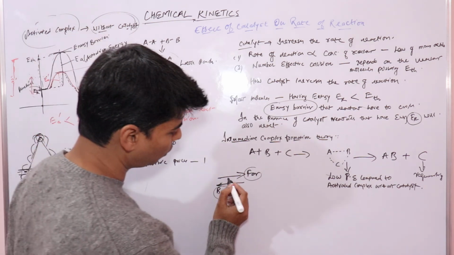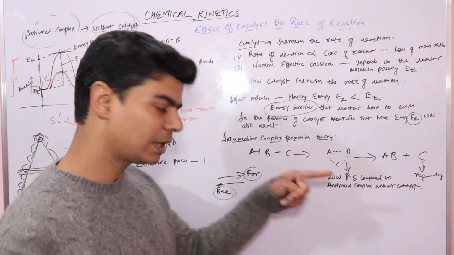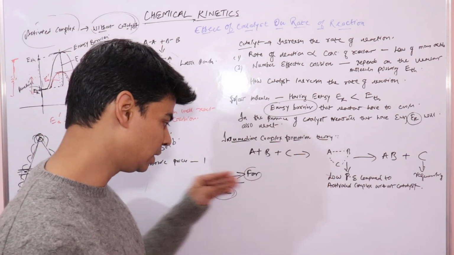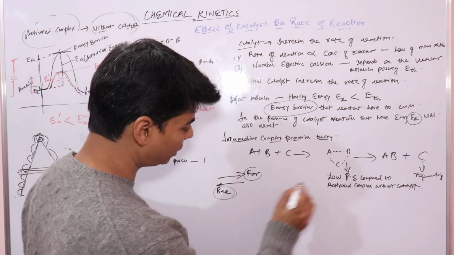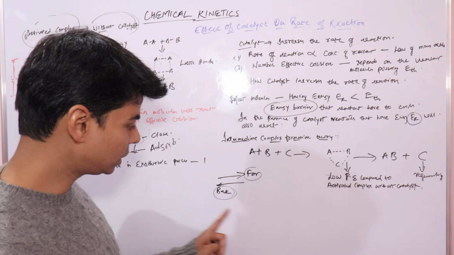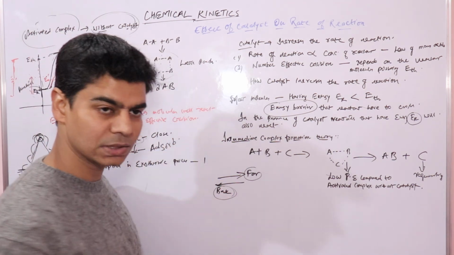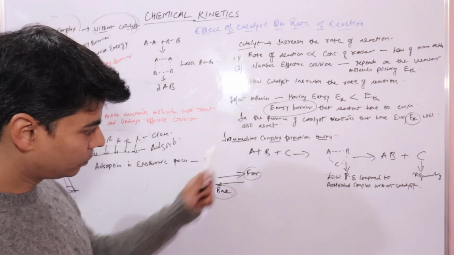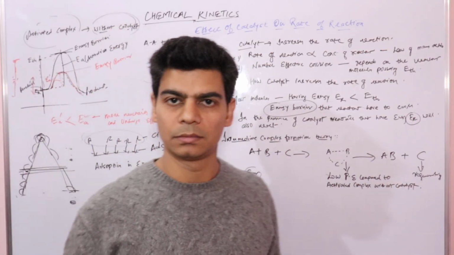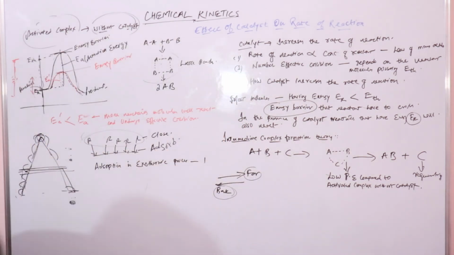It's not that it will only increase the rate of the forward reaction, because that way the equilibrium would be disturbed. What a catalyst does is increase the forward and backward reactions equally, so the equilibrium will be reached sooner.